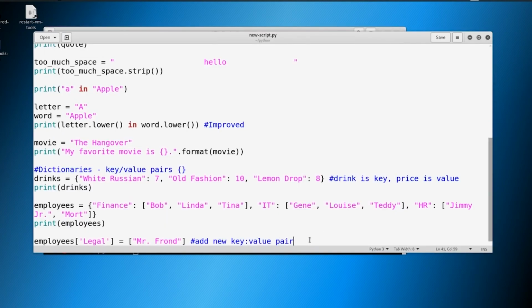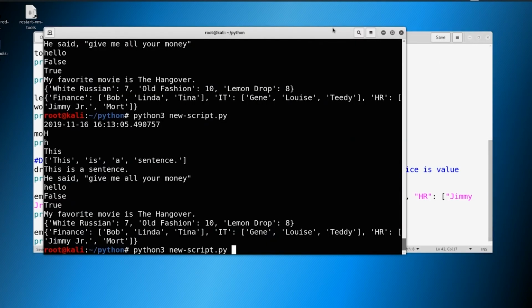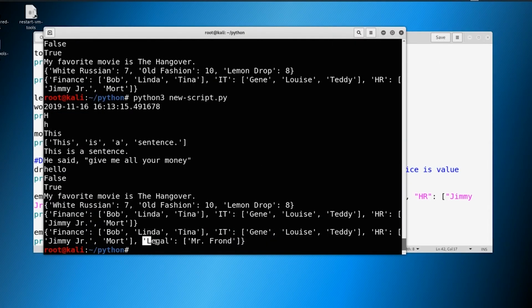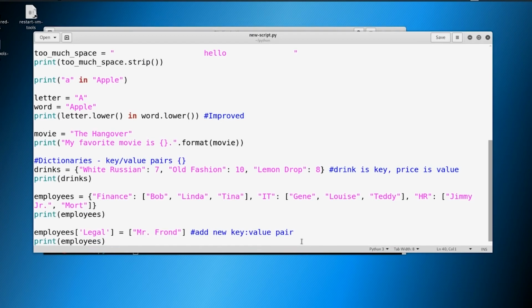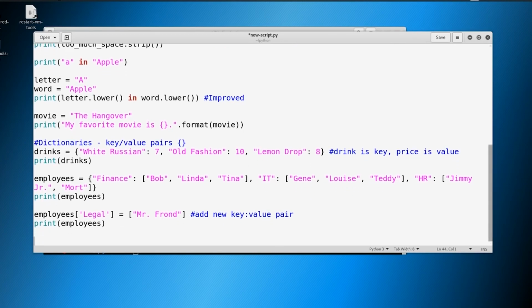So we'll save this, go ahead and just print it. And if I were to write print afterwards, print employees, and we'll save it. Let's print it one more time. Now you see that legal has been added with Mr. Frond working in legal. Okay, let's do another. Let's say that we've added somebody to the sales team. We didn't have a sales team before, but we do now.